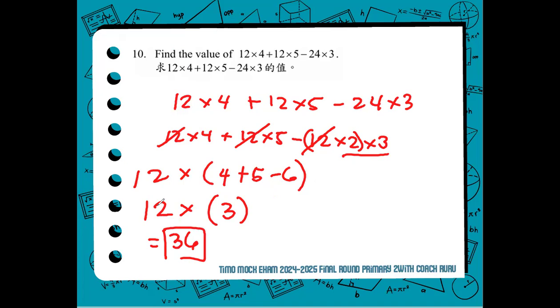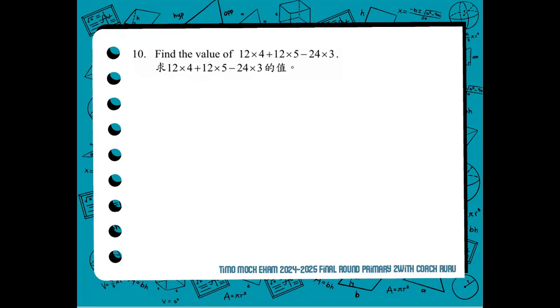To ensure or to double check that our answer 36 is correct, we can actually do it by answering the terms by pair or per term. 12 times 4, 48. 12 times 5, 60. 24 times 3, 72. Plus, then minus. 48 plus 60, 108.